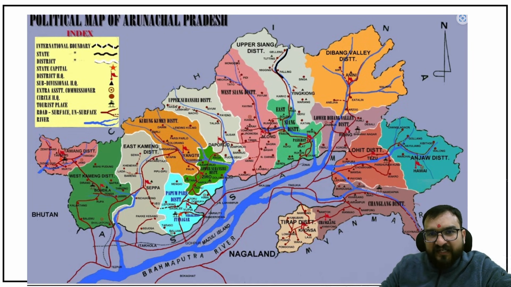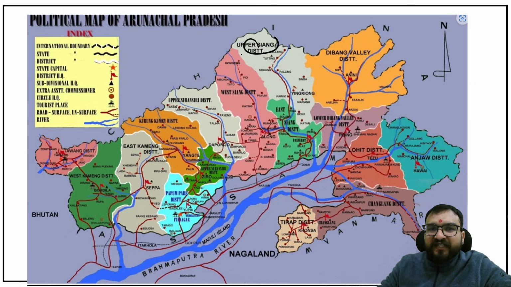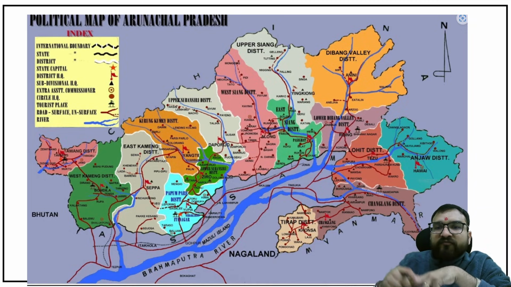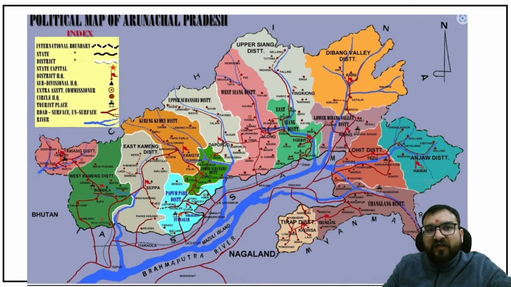Siang is basically the name of this particular river in Arunachal Pradesh, and it is also known by the name of Dihang. So Dihang is one name, and Siang is also one name by which it is known in Arunachal Pradesh. That's why you must have seen Siang. So whenever Siang district comes, you will not confuse it with Nagaland or Assam, right? It is in Arunachal Pradesh.